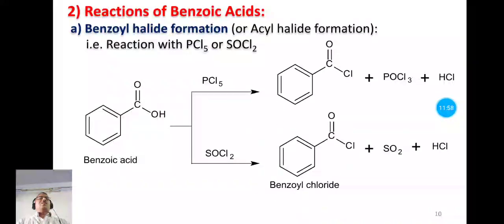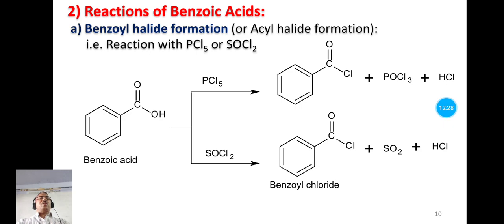Now see this reaction. When benzoic acid is treated with phosphorus pentachloride, we have the product benzoyl chloride. Side products here are phosphorus oxychloride and hydrochloric acid, that is HCl. In this reaction, the OH group of benzoic acid is replaced by chlorine, and we have the product benzoyl chloride.